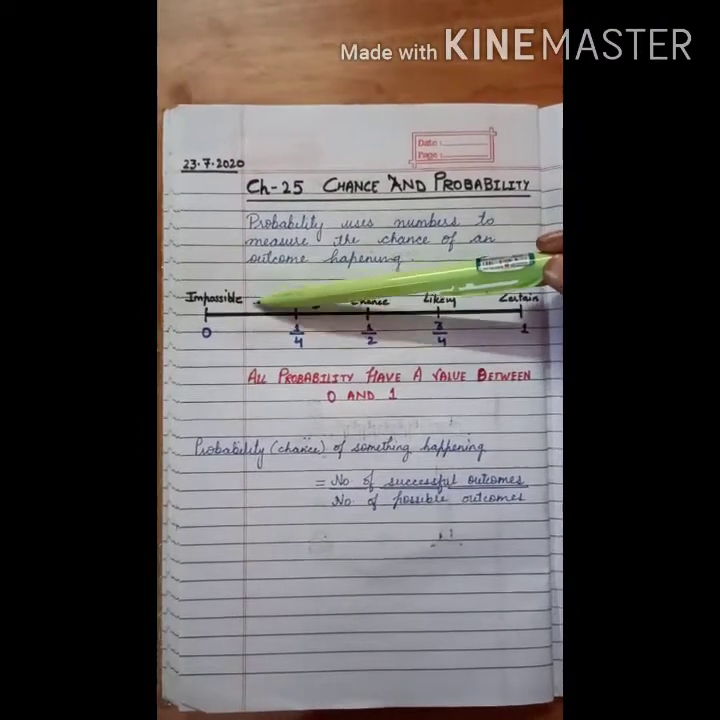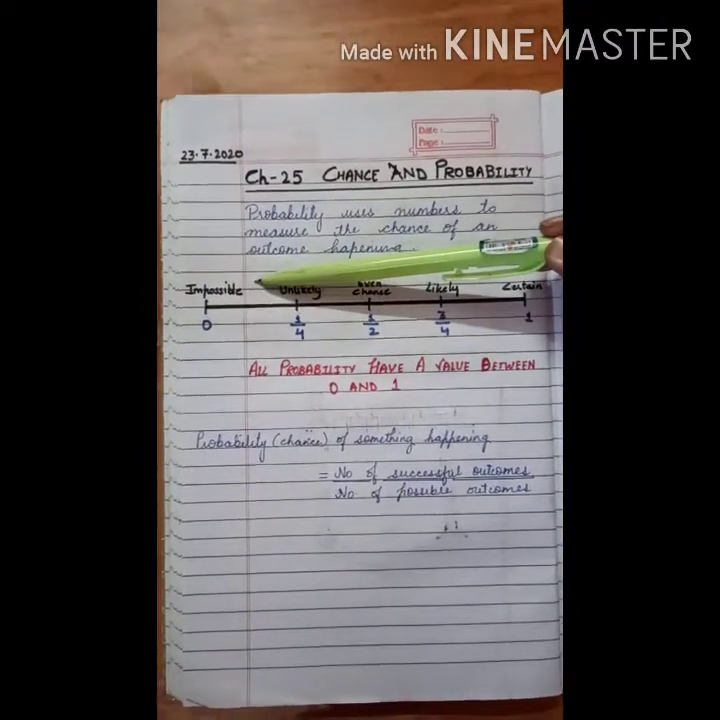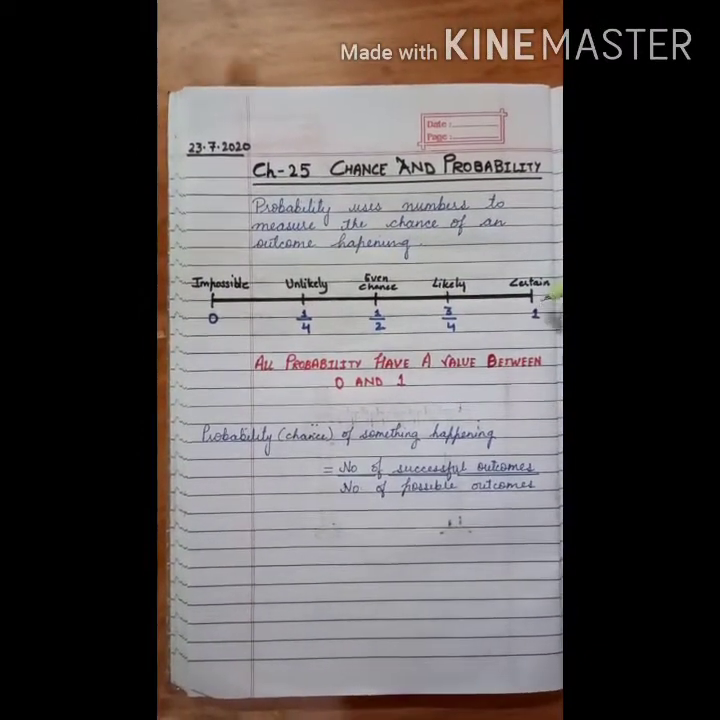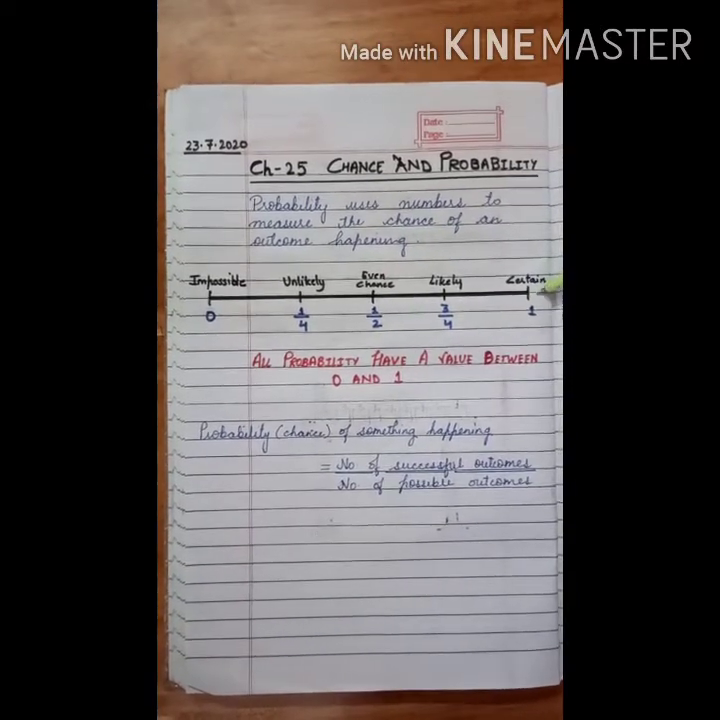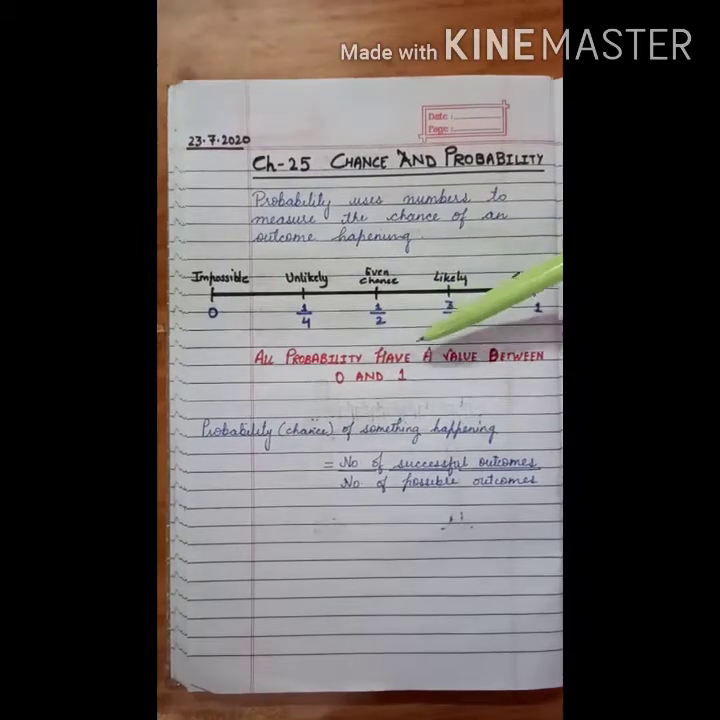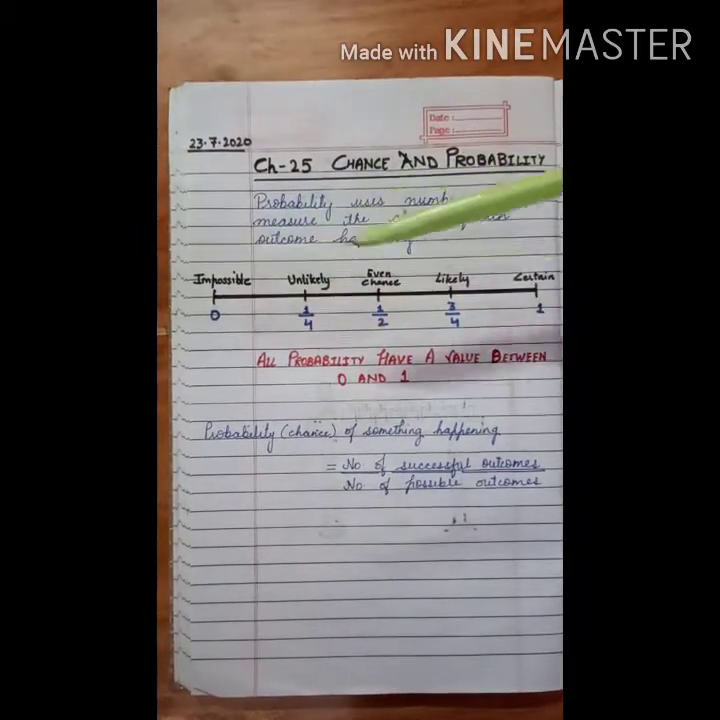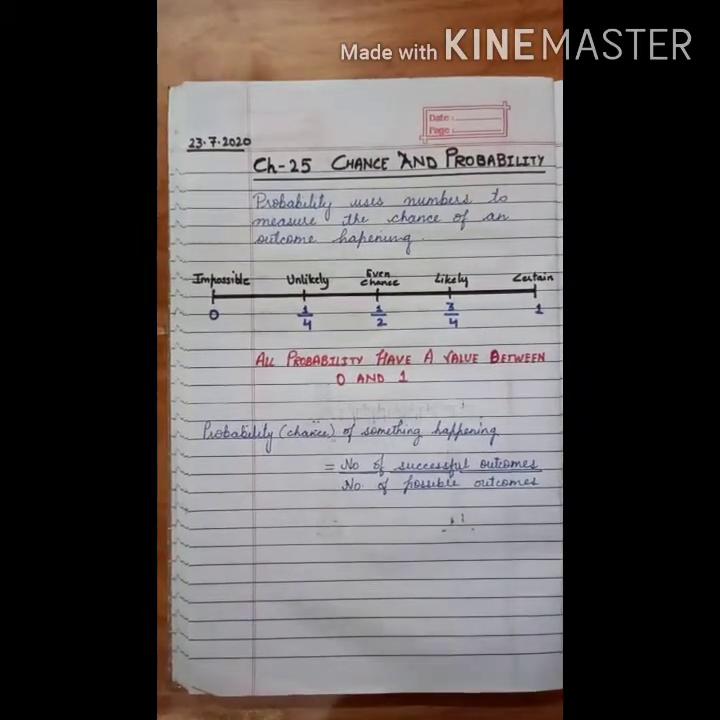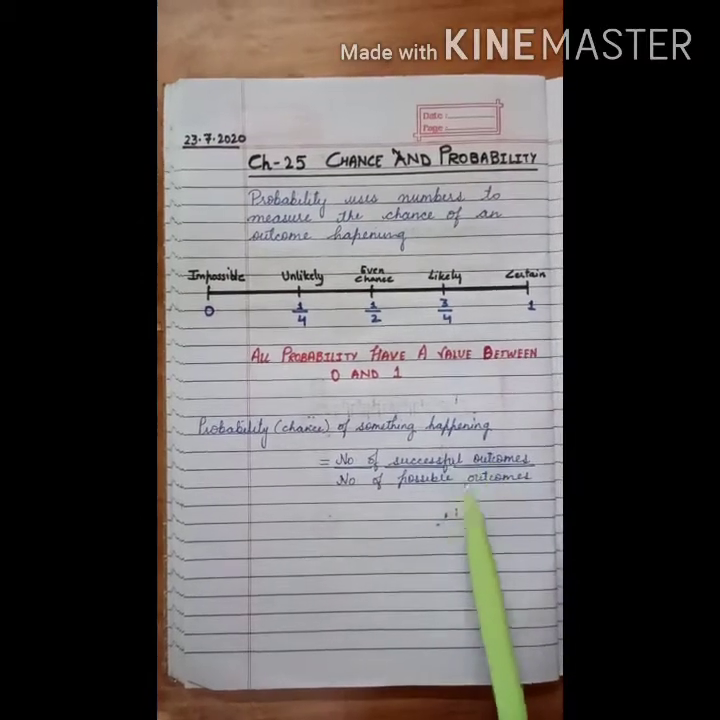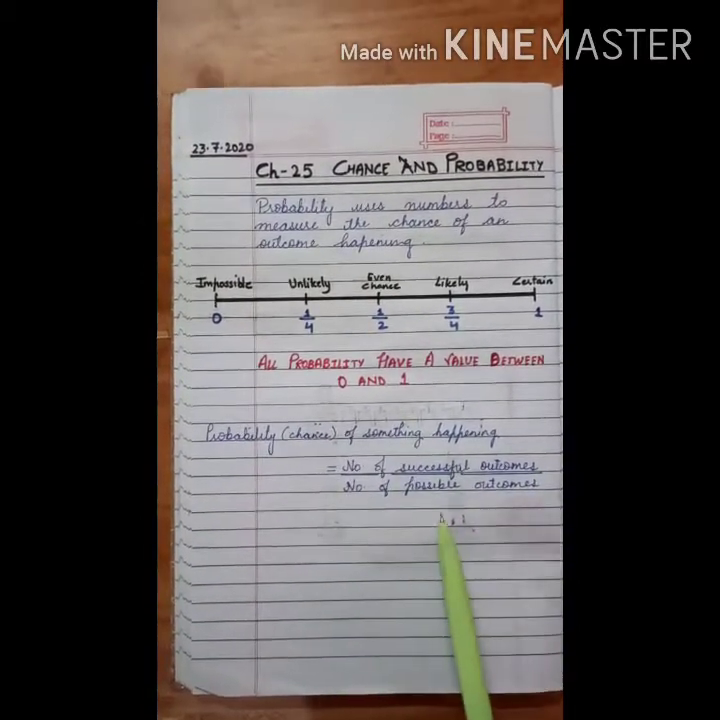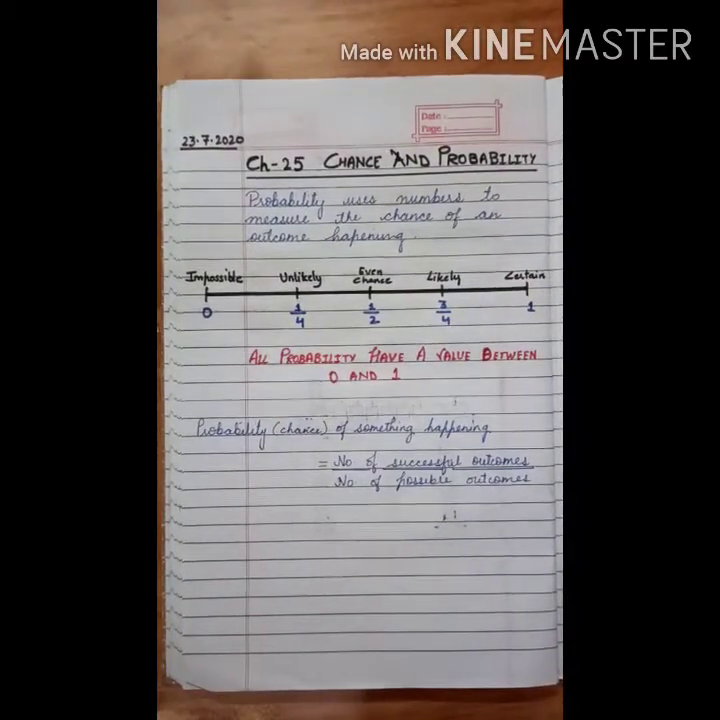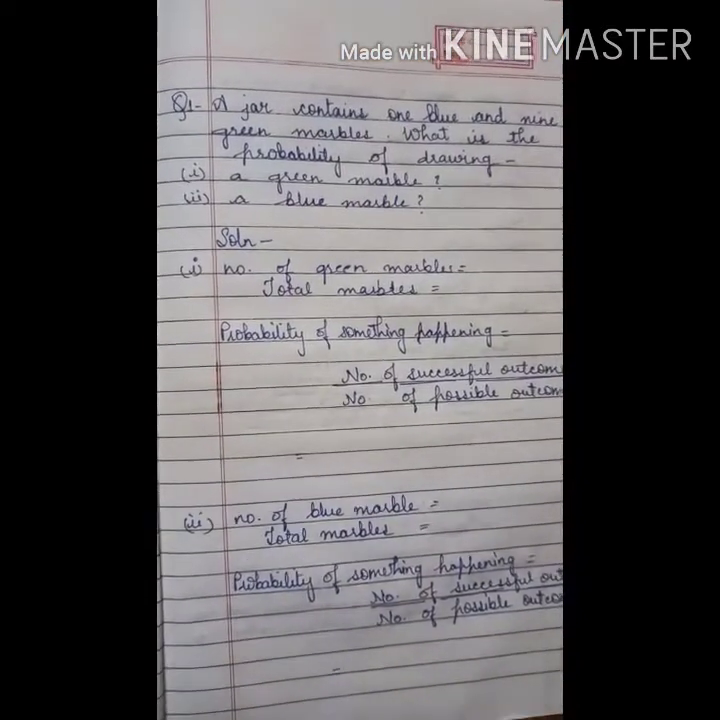The probability of an impossible outcome is 0. A certain outcome is sure to happen. The probability of a certain outcome is 1. All probabilities have a value between 0 and 1. So the probability of something happening is equal to the number of successful outcomes upon the number of possible outcomes. Let us understand with some examples.